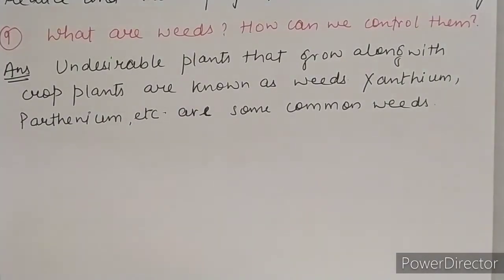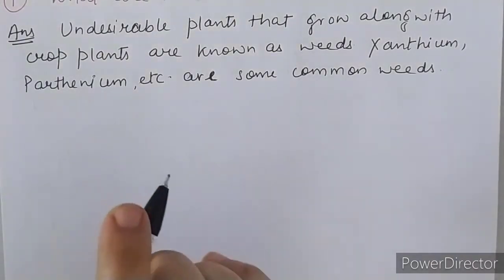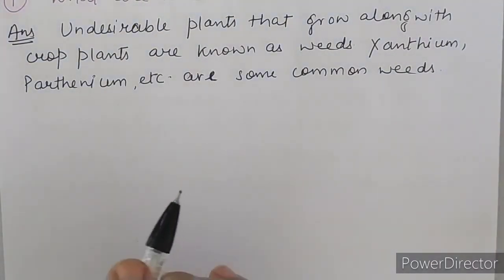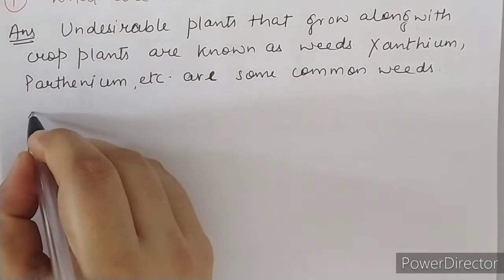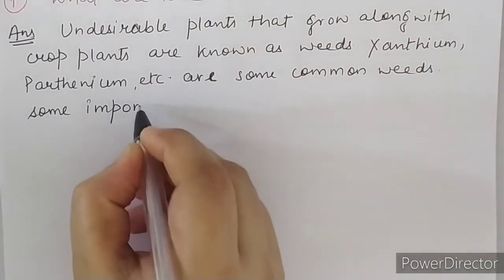For the controlling of it, some important methods are to be used.